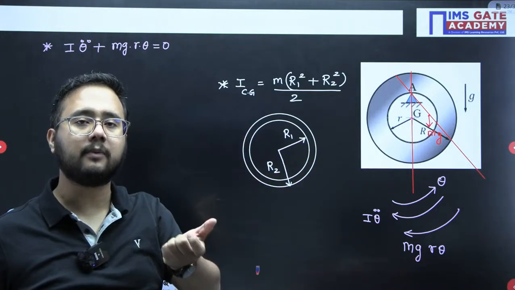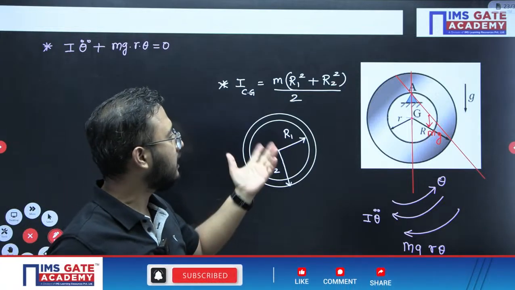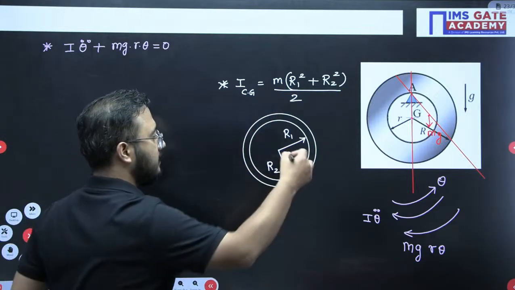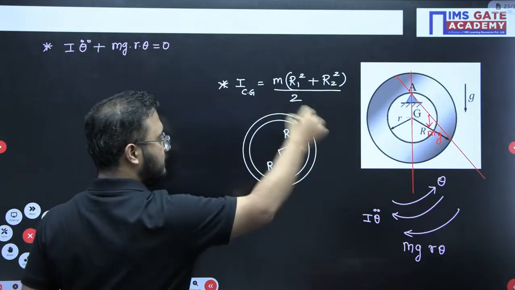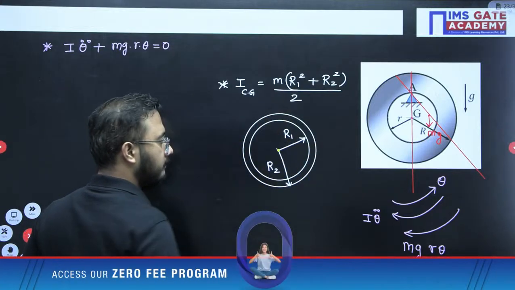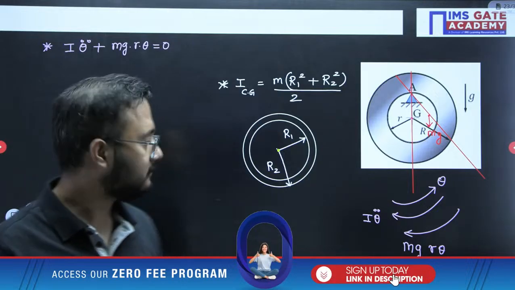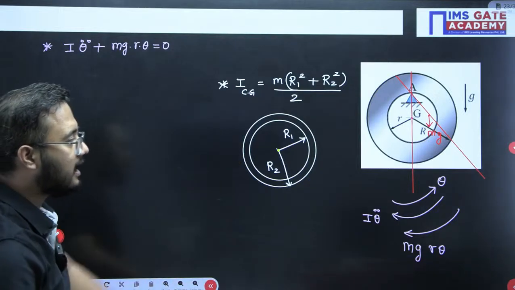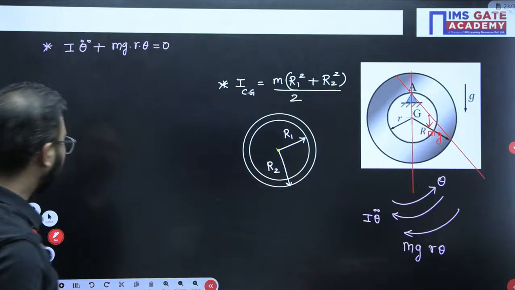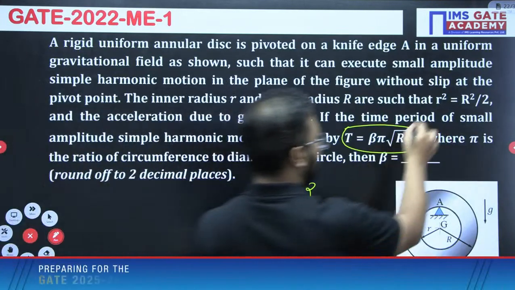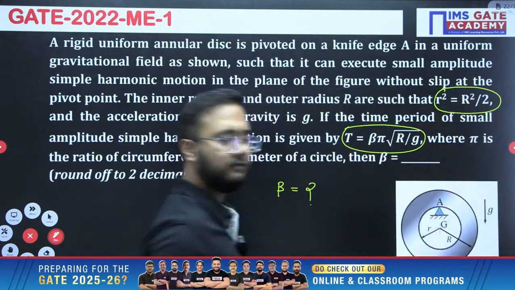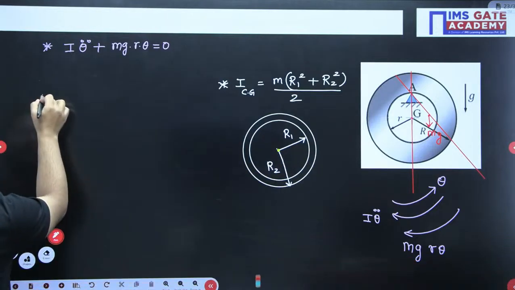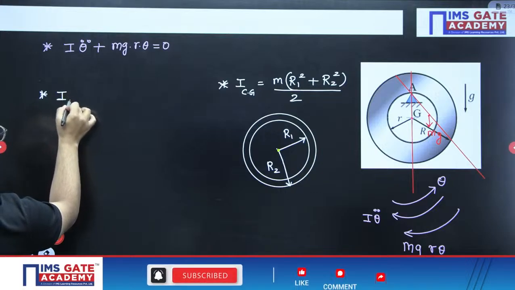If r1 and r2 are approximately equal, in that case mass moment of inertia would be m r square for a ring about this point CG. The axis is passing through the CG and perpendicular to this plane. Now please understand here, what are the r1 and r2 values? R1 is small r, R2 is capital R, and they have given the relation also. That relation is small r square equals capital R square by 2. So that formula I will apply in this case for writing mass moment of inertia about point A.